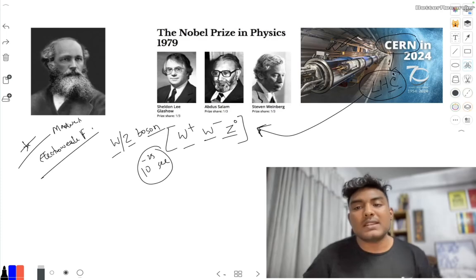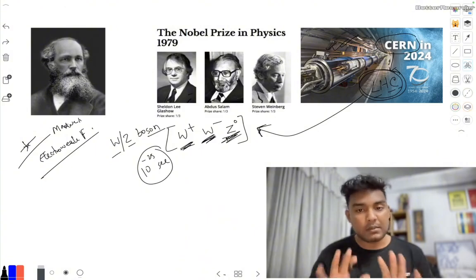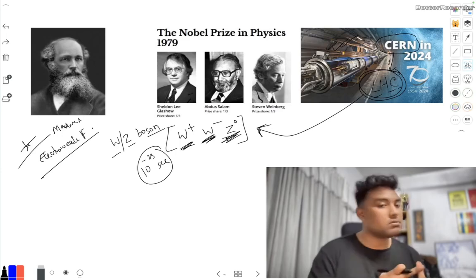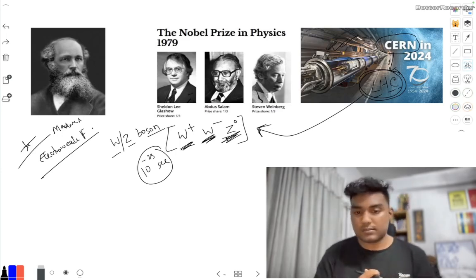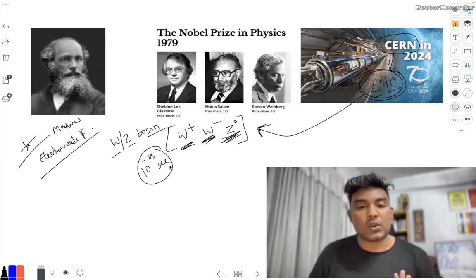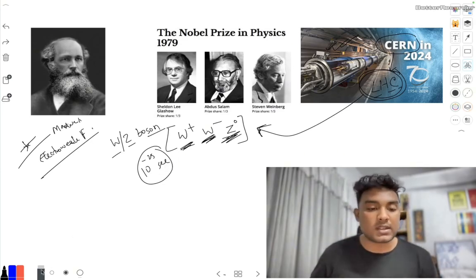Inside the Large Hadron Collider we have these three particles, and if they are massless, we can make the weak nuclear force and electromagnetic force combined together. That is what they did inside the Large Hadron Collider. I am going to describe some equations.